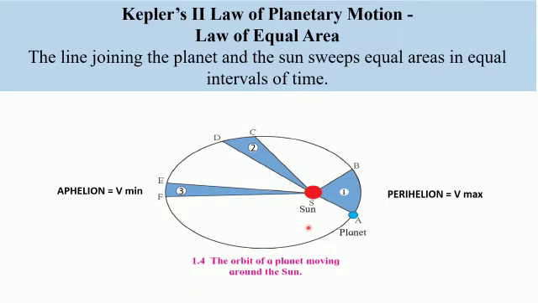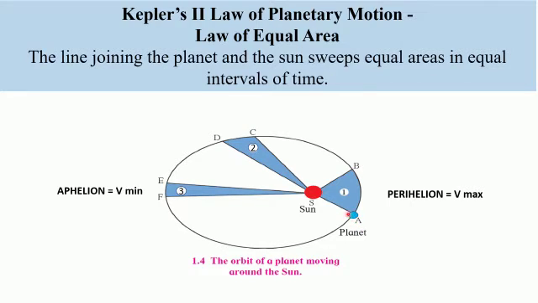Now here we have shown a planet, and the orbit of the planet is an ellipse, having the sun at one of its foci. So according to Kepler's first law, the orbit of a planet is an ellipse with the sun at one of its foci. This is what is seen over here. So here we have this planet. Let us assume that the planet is at position A.